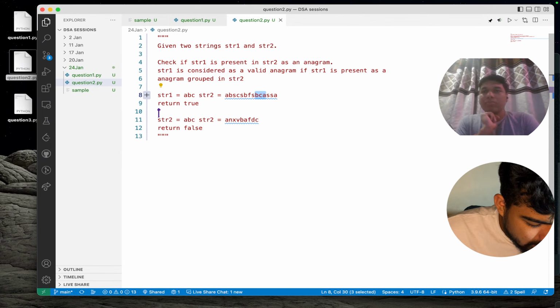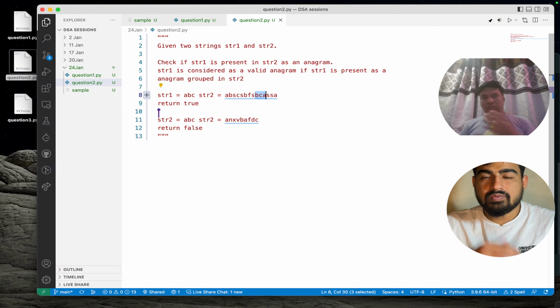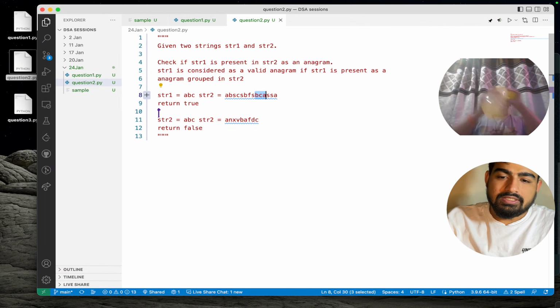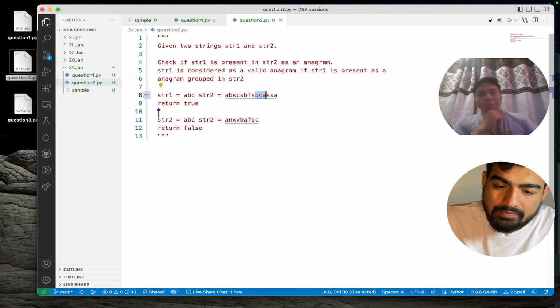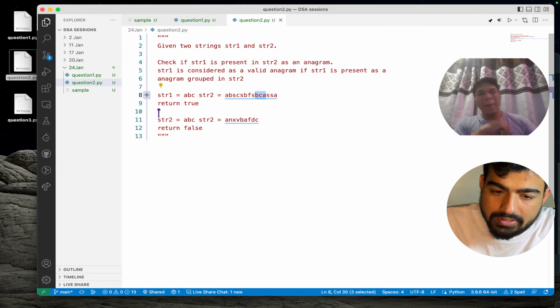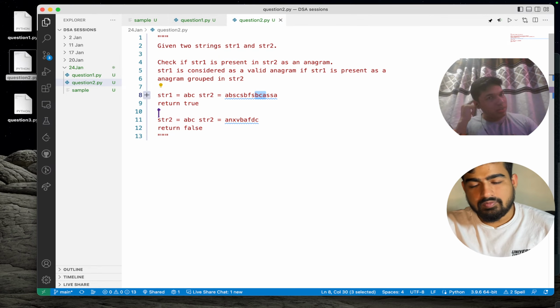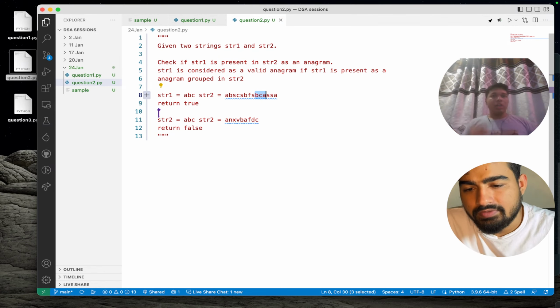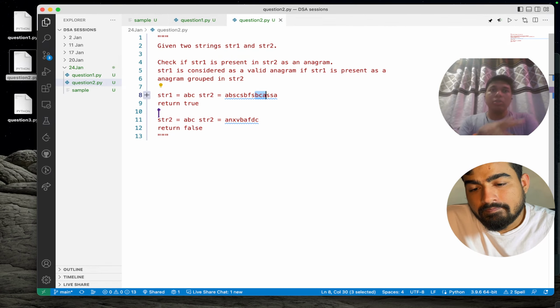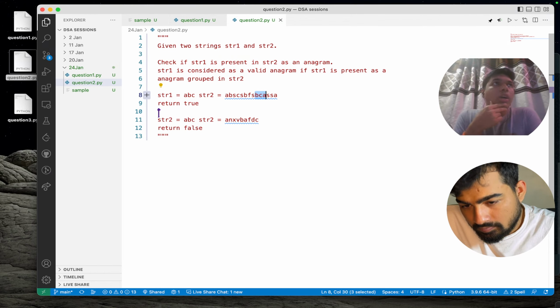Is it just that count of string one? It's not necessary, and yeah, that is one of the cases that Tushar has said: if string one's size is bigger than string two, then it will be considered a false case. Moving on, Tushar, you can proceed with your code. So I have two approaches in mind right now.